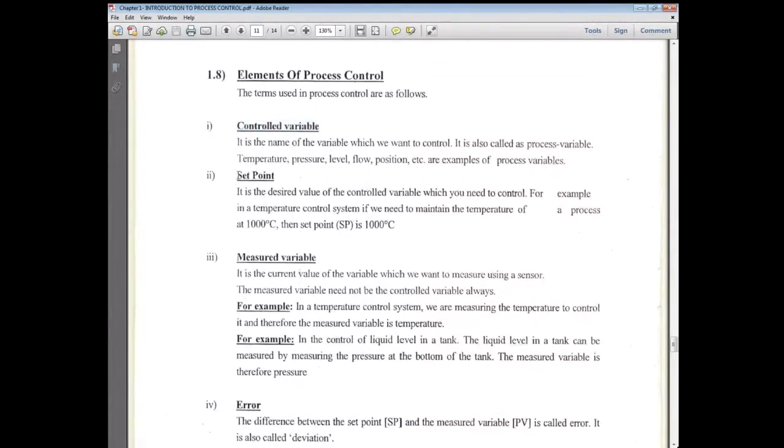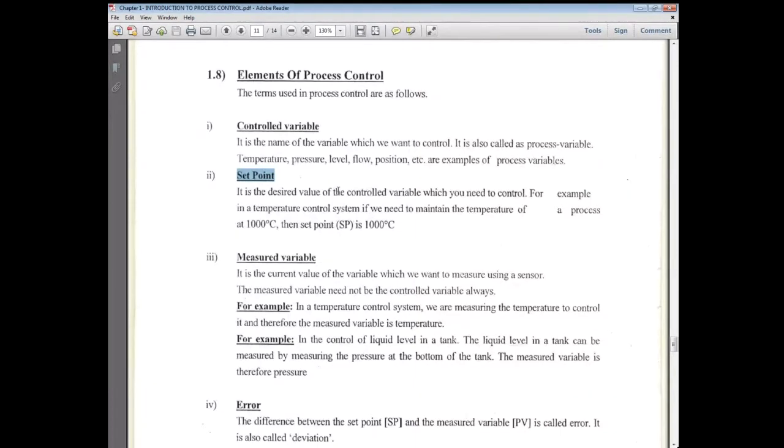So what is set point? Number two, set point. What is set point, Shabab? The temperature we want, the desired value. What is the set point when you drive your car for the speed? 120 kilometer per hour, right? When we drive on the road, the set point is 120 kilometer per hour.